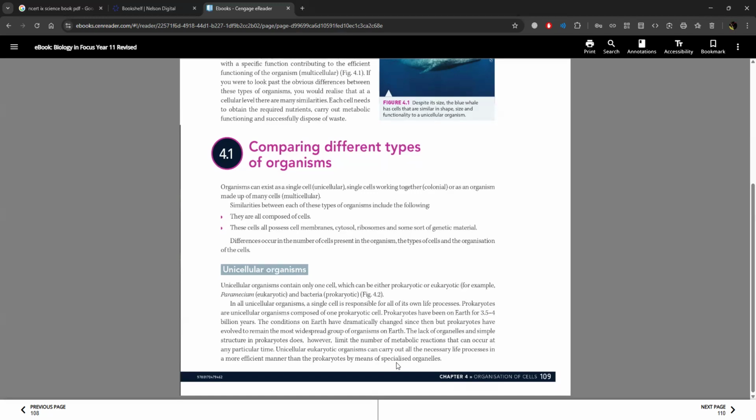The lack of organelles and simple structure in prokaryotes does, however, limit the number of metabolic reactions that can occur at any particular time. Unicellular eukaryotic organisms can carry out all the necessary life processes in a more efficient manner than the prokaryotes by means of specialized organelles.